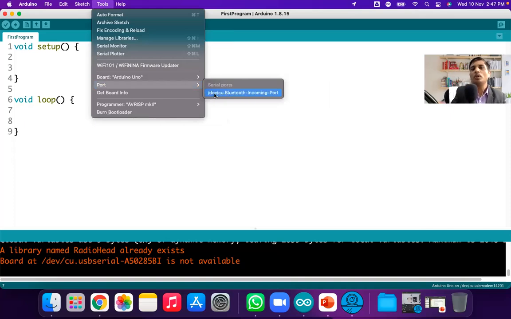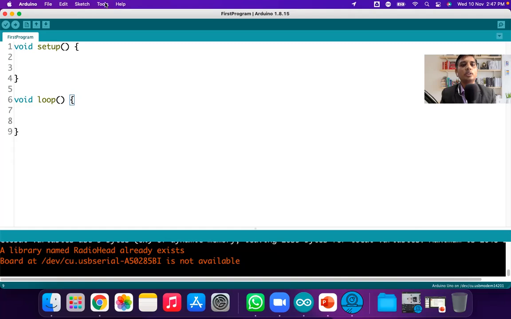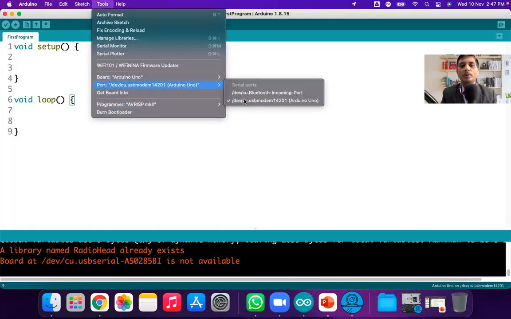This is the port of the Bluetooth of my laptop. My laptop has Bluetooth, so to access that Bluetooth, this is the port. If I again connect my Arduino board to the computer and go to the tools, now you can see this second port. So you can check here by just removing and plugging again. So what is the name of that one?